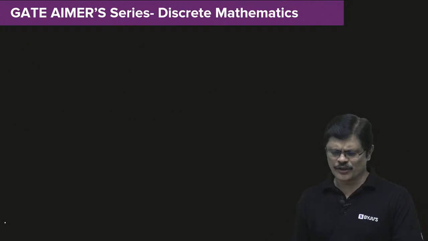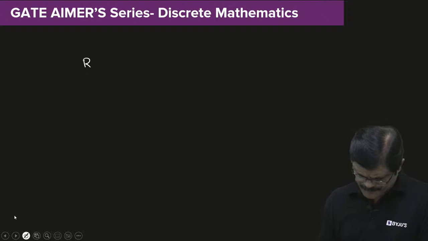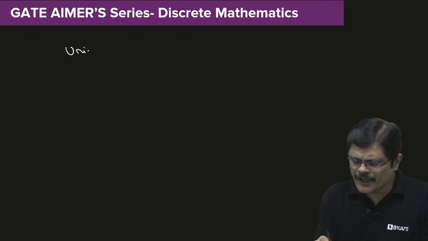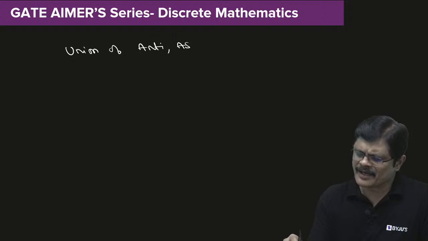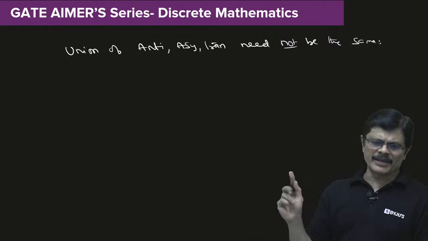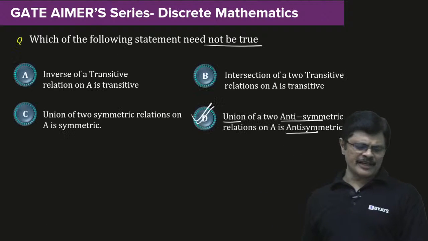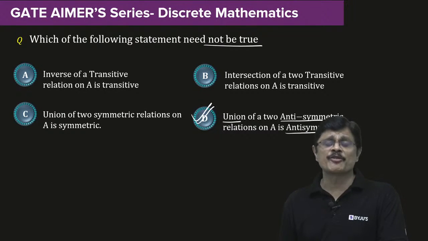Am I clear? So if you just remember this, let me clear this and write. Union of anti-symmetric, asymmetric and transitive relations need not be the same. If you just remember this statement, you can answer this question very easily, my dear friends. Under the formula revision session, I discussed this formula in a more detailed manner. You can just go through that, my dear friends.